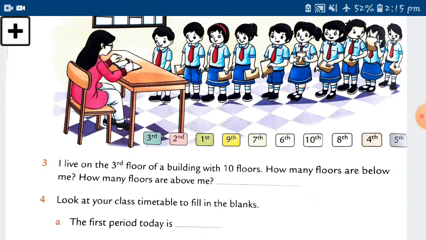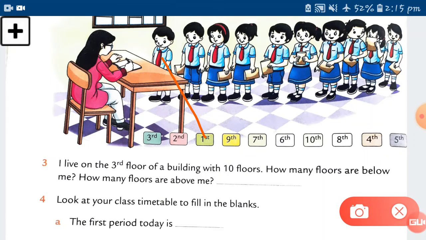See this, you can see now very clearly. He is the first one, so you have to match it with the number 1. This boy is at the first position, so you have to match it with the first number. Now the next boy is at the second position, so you have to match it with the second number. Here is the second number. After it, the girl is at the third position, so you have to match the third number with this girl. You can see very easily.